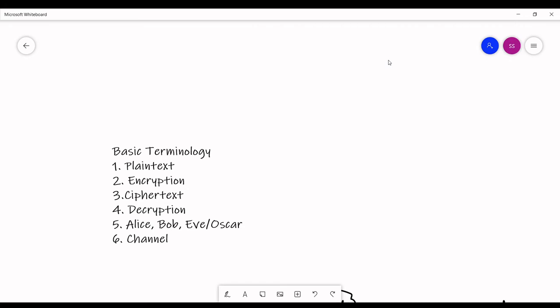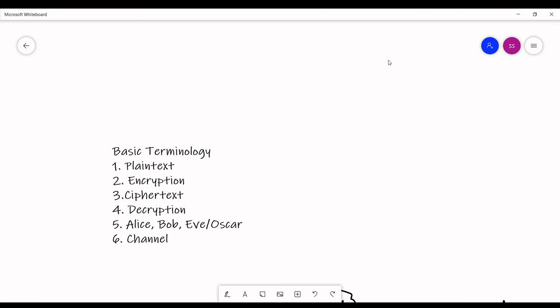Okay, and the last terminology is channel. Whenever you are sending a message, you are the sender, and the message is intended for the second person.